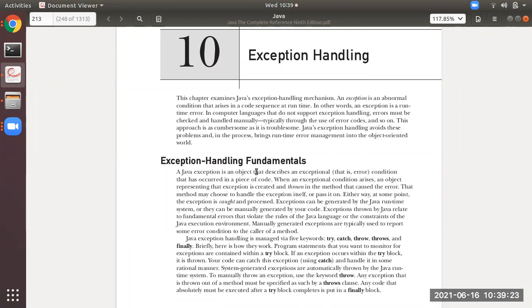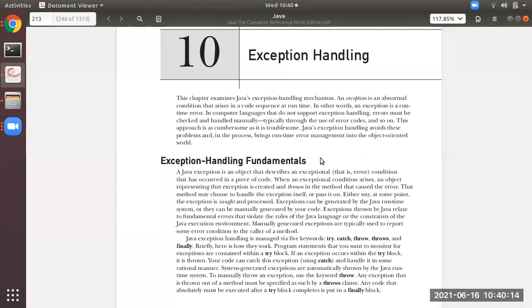If an element in an array is out of the index, it means if the size of an array is five, and you are trying to store the element at the seventh position, that is again an error. So that is an exception that should be handled.